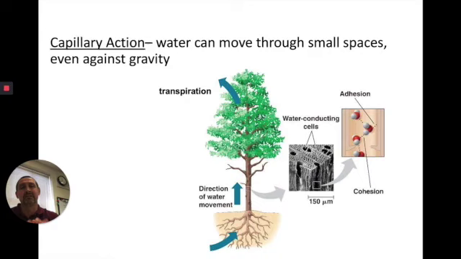And then this phenomenon of capillary action is really important to plants, where we're using the property of cohesion, water sticks together, and adhesion, water sticks to other things, so that these drops of water can move through very, very tight spaces, even against the force of gravity. So this is how plants can get water from their roots all the way up to the treetops. This is also the same principle of paper towels. The small spaces in paper towels absorb water, it just brings it in through these little tiny spaces, capillary action.